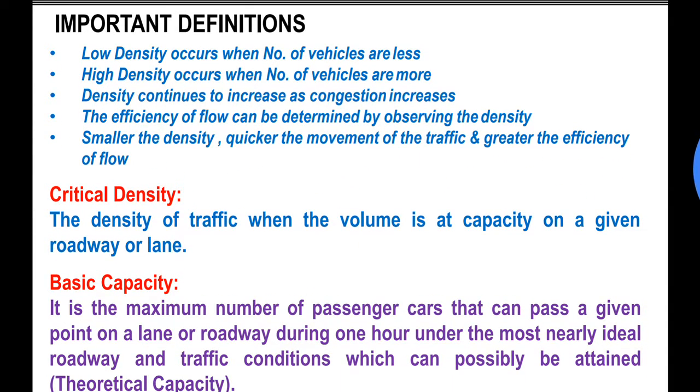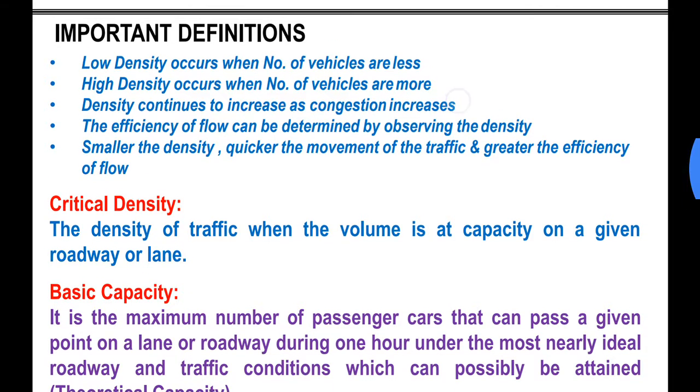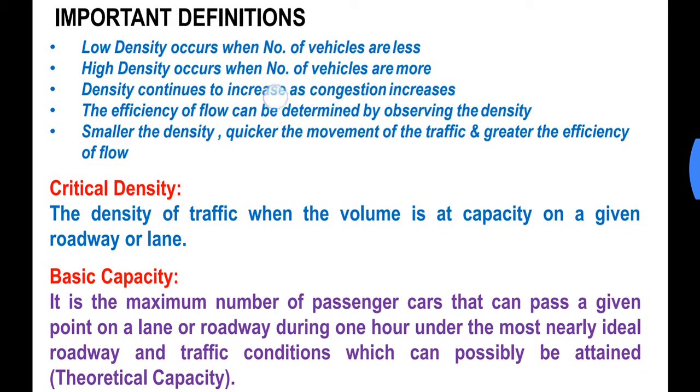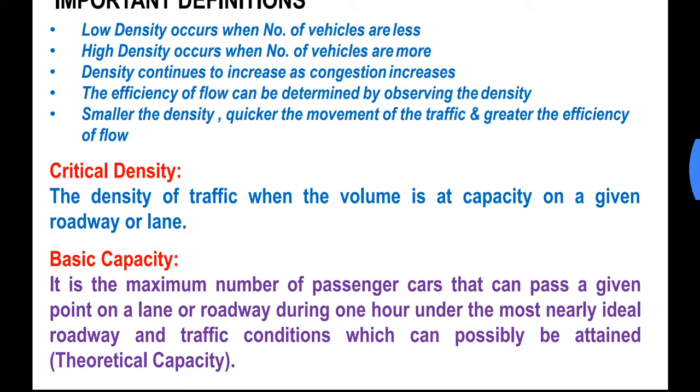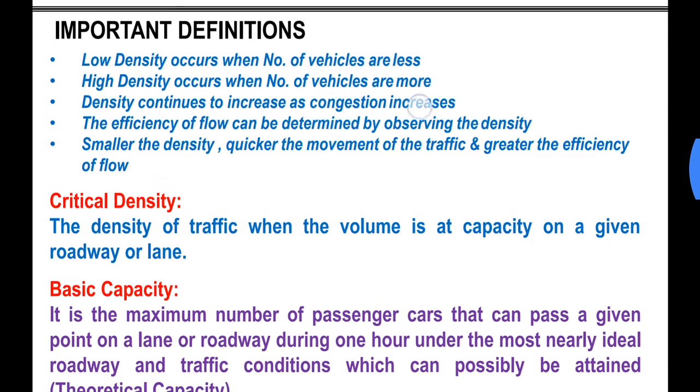Similarly, high density occurs when the number of vehicles is more. Density continues to increase as congestion increases. When will the congestion increase? The congestion will increase on the roads when the speed of the vehicles is very low, or they are in a stopped condition, and the number of vehicles keeps on increasing. Then we will get a state of congestion or a jam condition, and in that case the road density will increase.